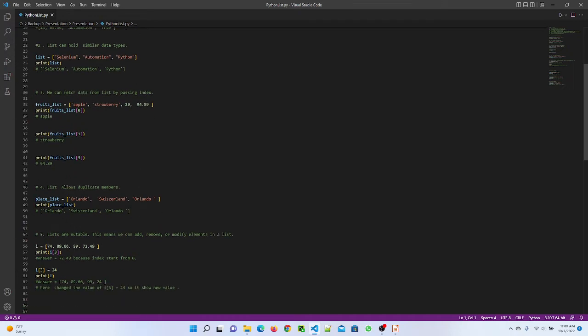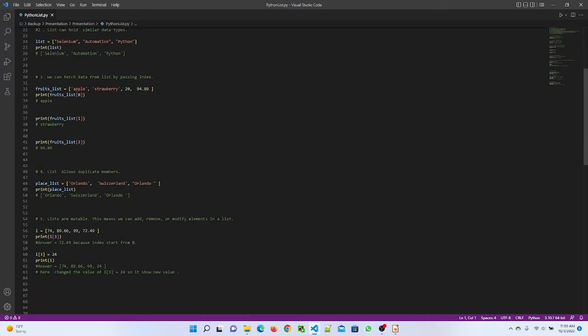A list allows duplicate members. So here, if you see, I have a place underscore list and I gave Orlando 2 times in my list. After executing, it gave me Orlando 2 times. So a list is allowed to accept duplicate members.